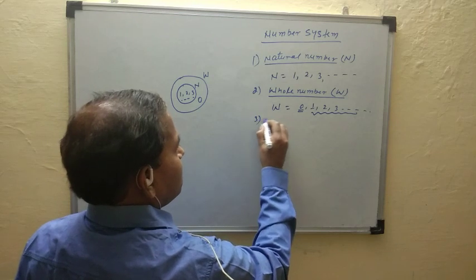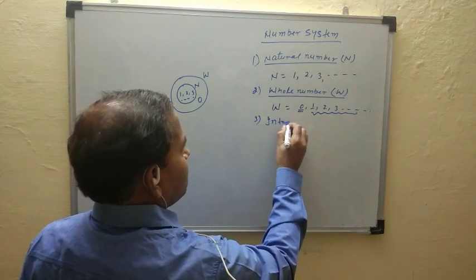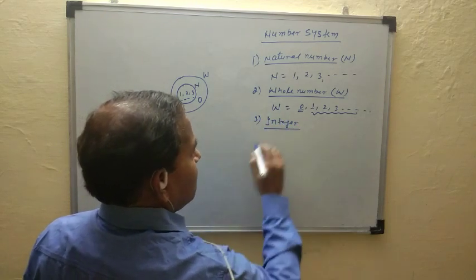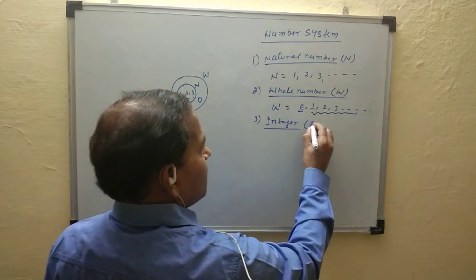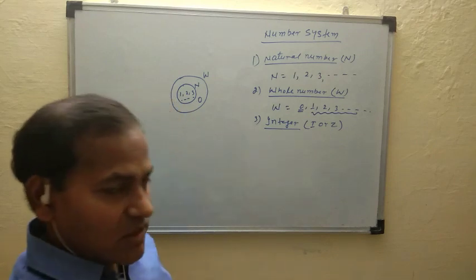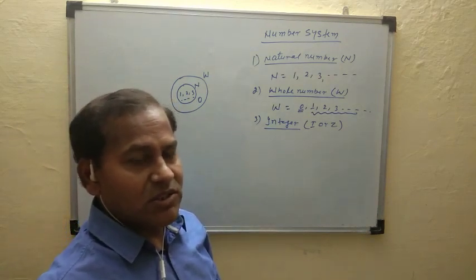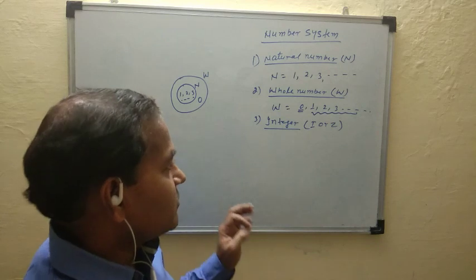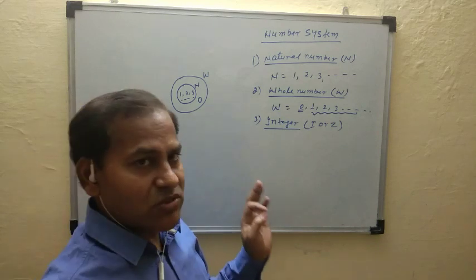Next, integer. Integer is denoted by I or Z, the short form.